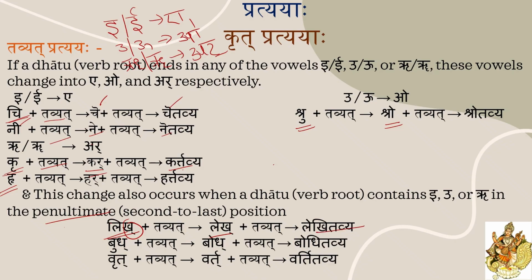Lekhitavya. Okay. Again Budh. Here Dha is the last letter, but in the penultimate position, that means second to last, U is there. So Bu is changed into Bodh. Bodhitavya. Next Vrit. Vru. In the penultimate position it has Ru. So Vartitavya. Understood? Clear? So whenever the penultimate position is there, you are getting Iki matra.